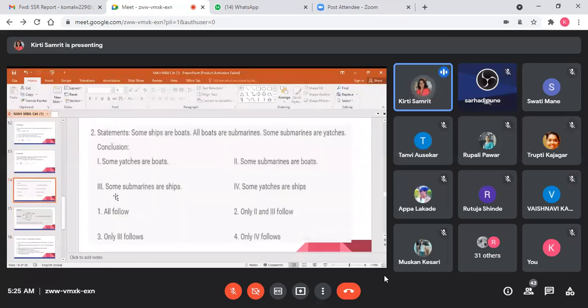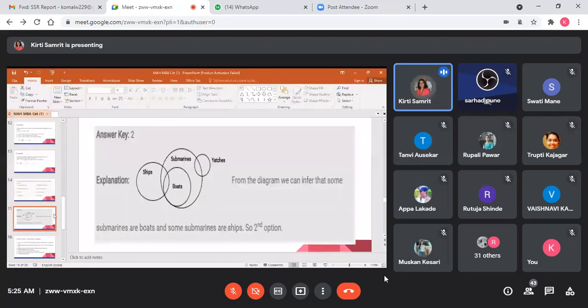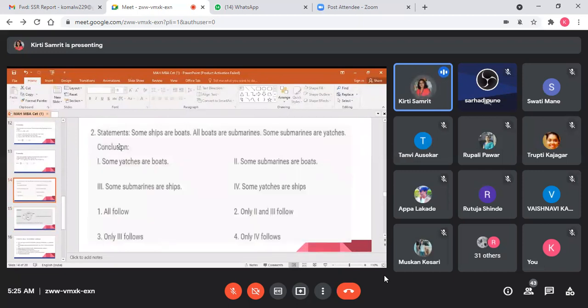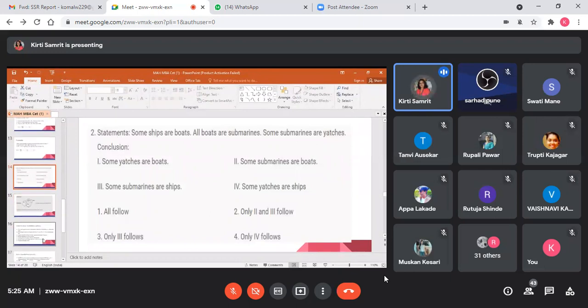So what will be the correct answer? Second option. Only 2 and 3 follow. So in this way, students, you have to draw the diagrams. You have circles, and with the help of these circles, you will be able to find out the correct conclusion.